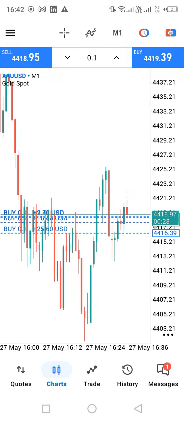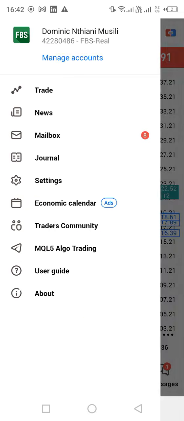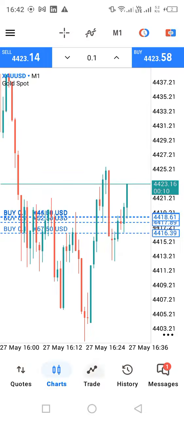This is a simple strategy which happens between 4:30 and 4:40. The first fair value gap to form between 4:30 and 4:40, wait for the market to go to that fair value gap and enter a trade.